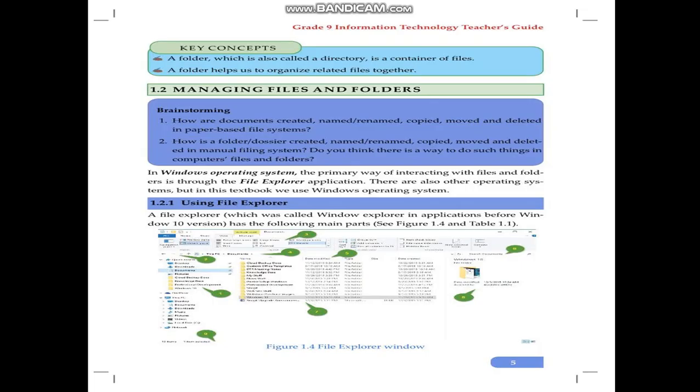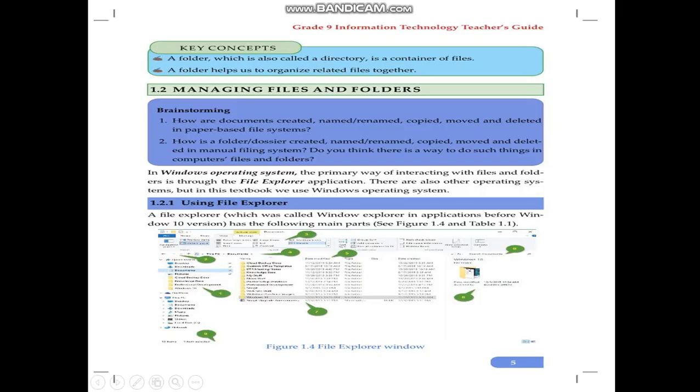In Windows operating systems, the primary way of interacting with files and folders is through the File Explorer application. File Explorer is a program that helps us to manage and organize the files and folders stored inside the system. We may not give attention to File Explorer, but it has good usage because we can easily view or display all the contents starting from the desktop.